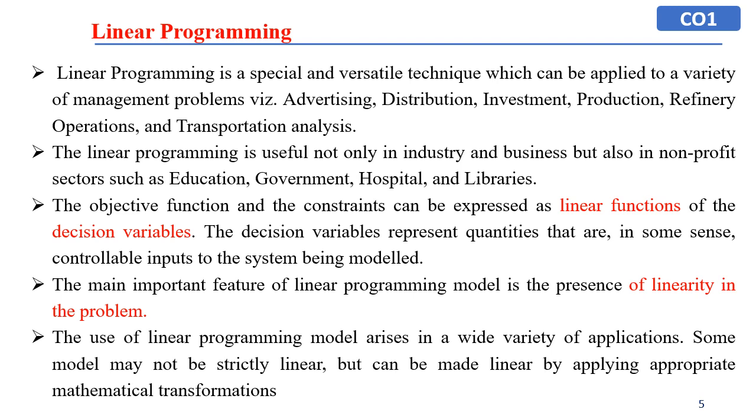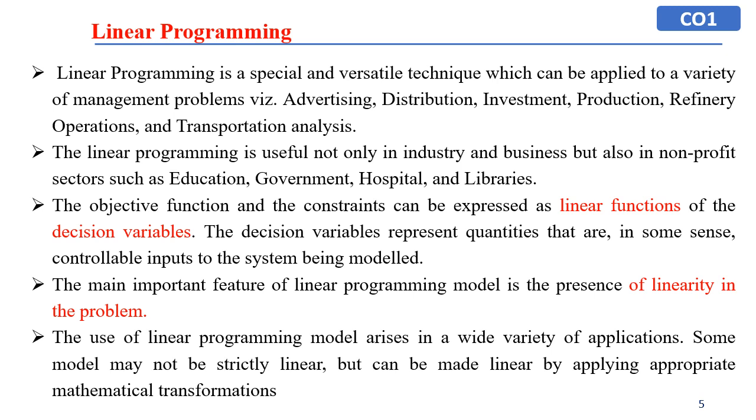The objective function and constraints can be expressed as linear functions. This is the necessity for linear programming. The objective function and constraints should be capable of being expressed in a linear relationship. The main important feature of a linear programming model is linearity in the problem. The use of linear programming models arises in a wide variety of applications. Some models may not be strictly linear, but can be made linear by applying appropriate mathematical transformation.